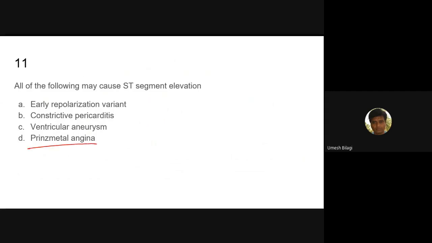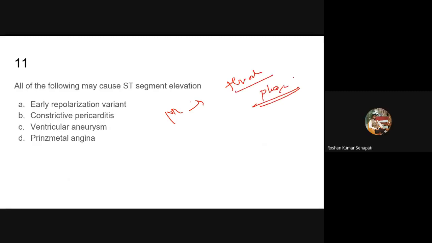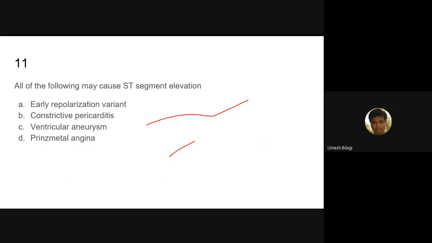What is Prinzmetal angina? Coronary vasospasm. Yeah, very good. Normally STEMI happens most commonly due to thrombosis above the atherosclerotic plaque. Sometimes this vascular constriction and dilatation is endothelial.